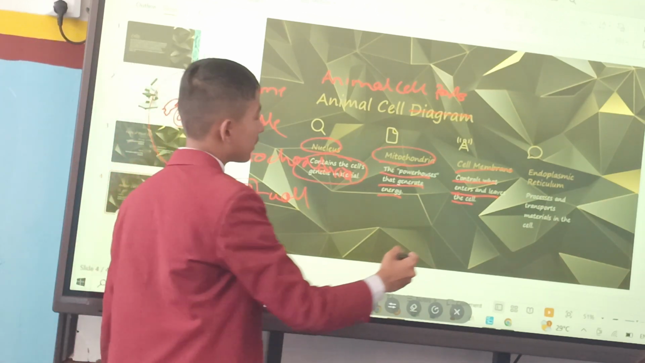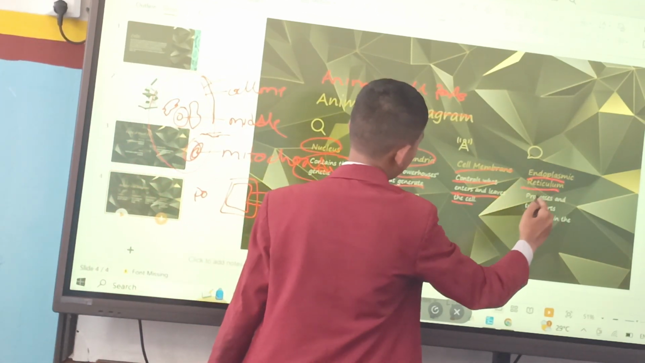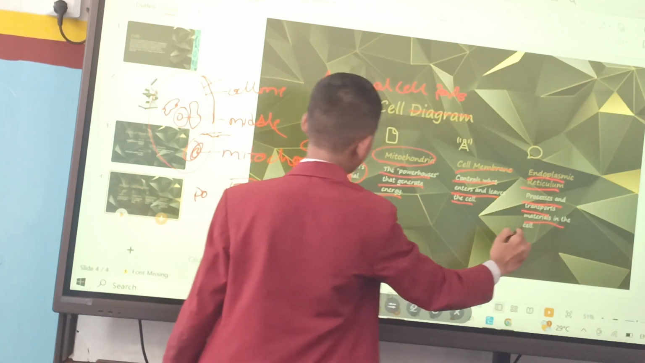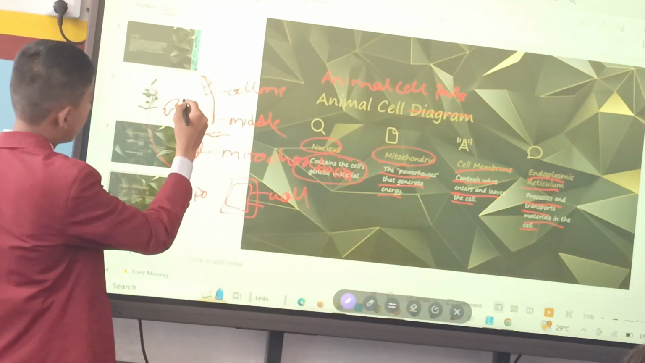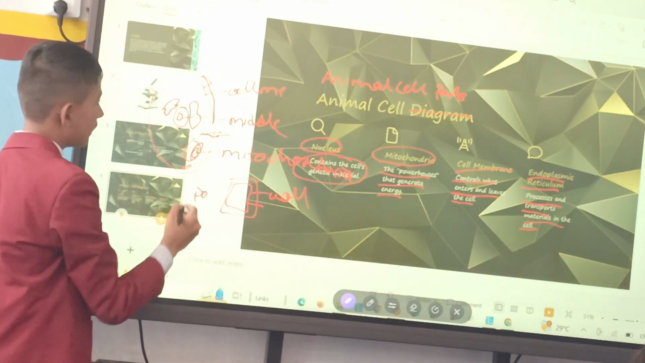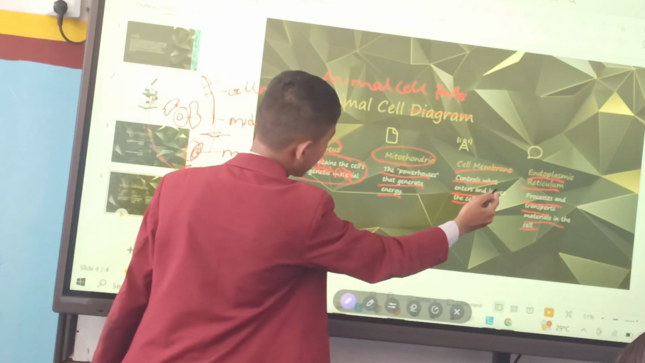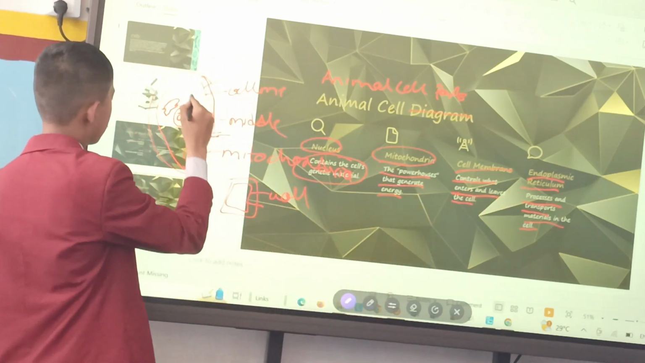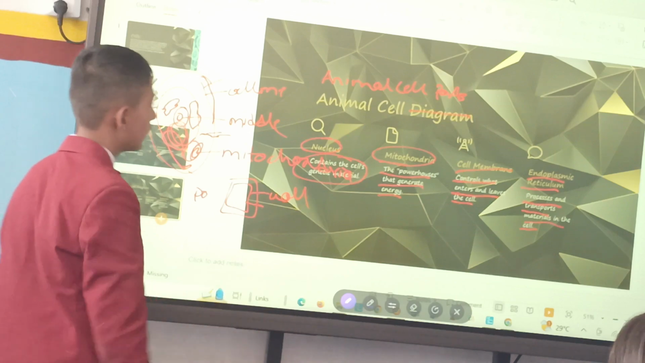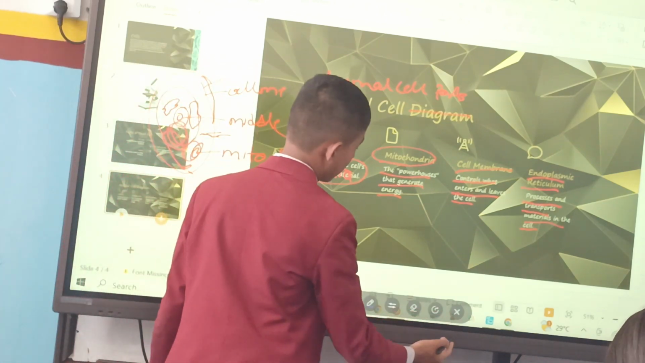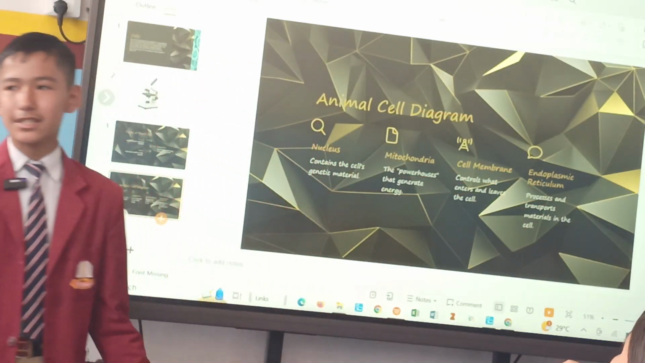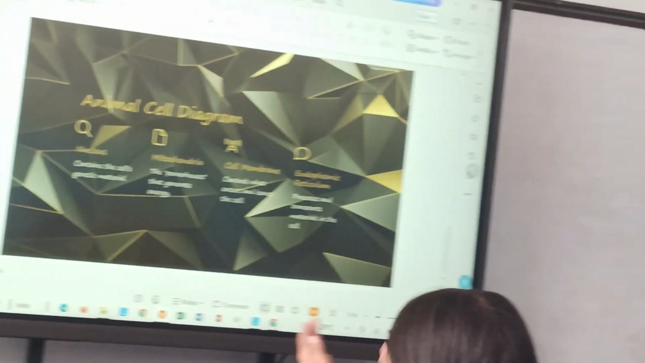The next topic is endoplasmic reticulum. Processes and transports materials in the cell. It is given like this. A cell is this. If there is glucose here, then by the endoplasmic reticulum, it is transported toward the whole part of cells. By saying this much, my presentation is over. Thank you.